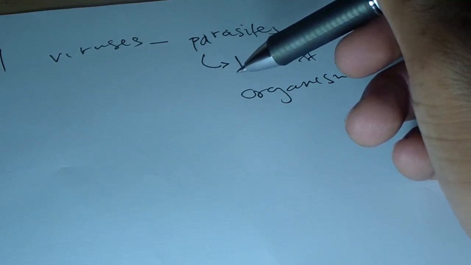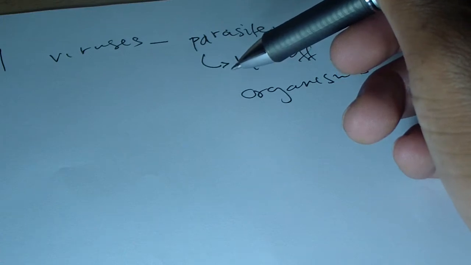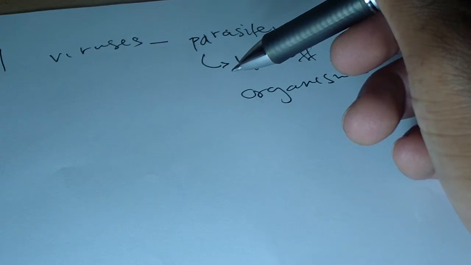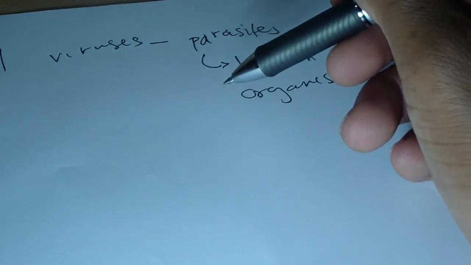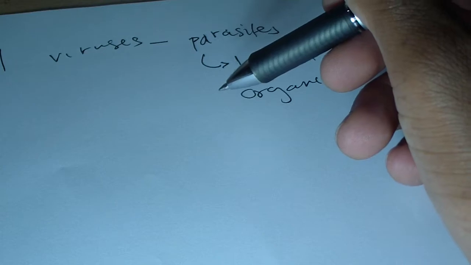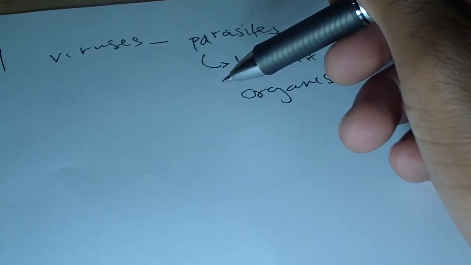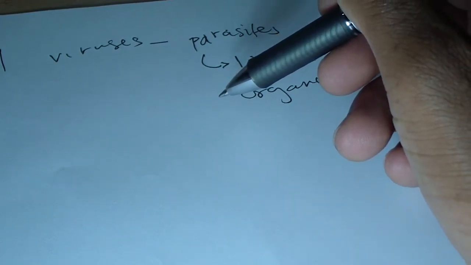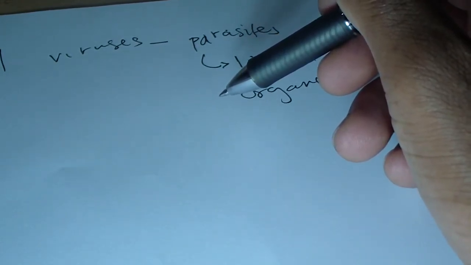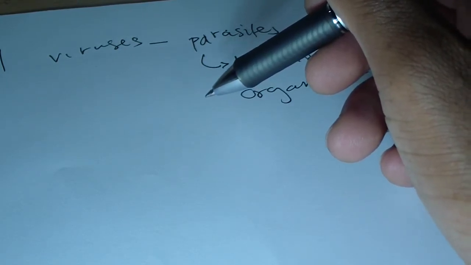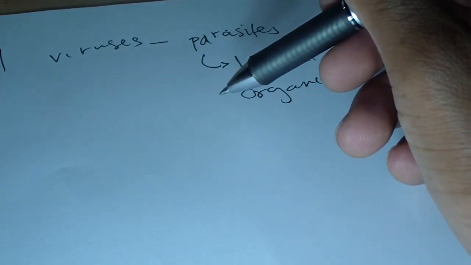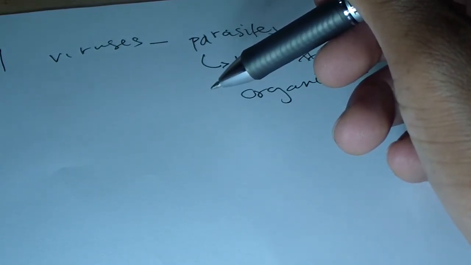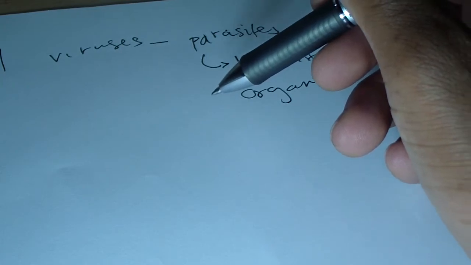For example, let's say a virus takes over me, then it goes into my DNA, it controls the DNA structure of that particular cell, takes over. Then when the DNA is replicating itself, it's no longer the DNA of the living organism where it has taken over. It's now the DNA of the virus, which means what is replicating is the DNA of the virus within the body of the living organism that they take over. That is very, very important. Okay, so that's pretty much what we have with the viruses.